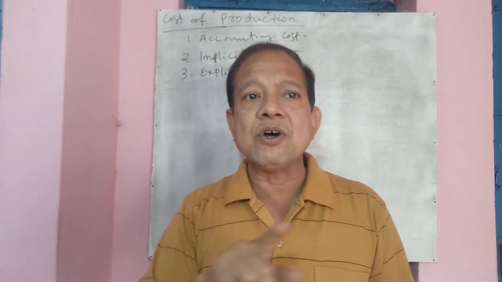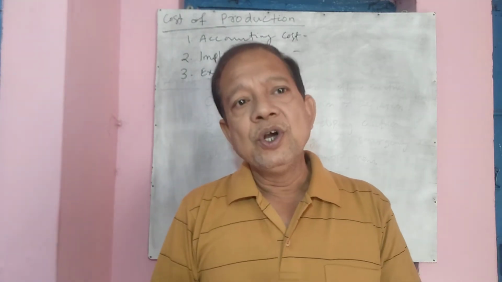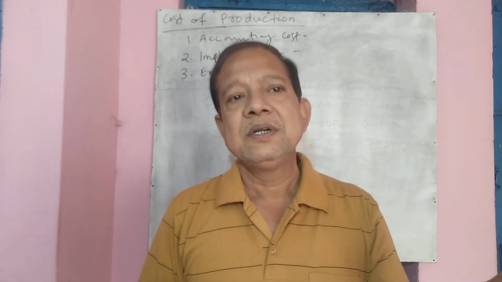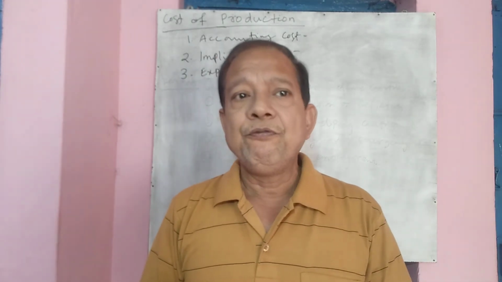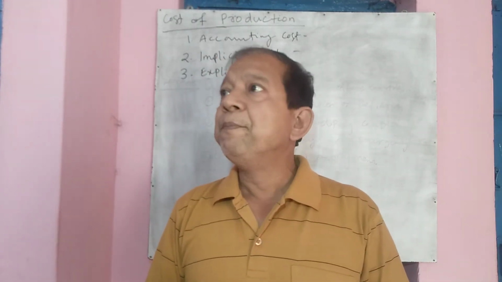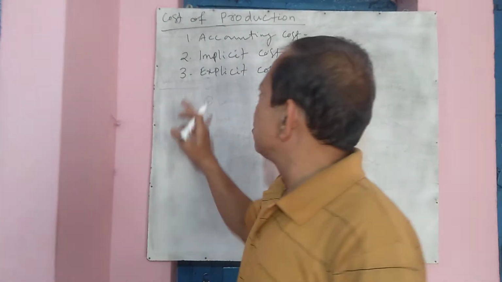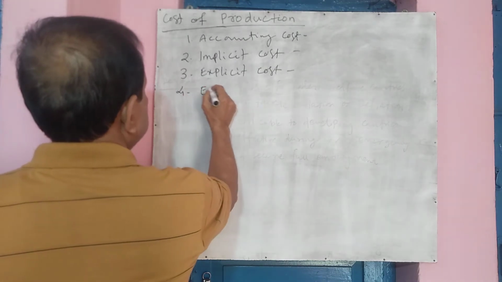Now all these costs are hidden in the process of production. So these costs are called implicit cost, which the producer doesn't take. It is not included in the total cost of the firm. So this is called imputed or implicit cost. Okay. So implicit cost, explicit cost. Next we can come to economic cost.